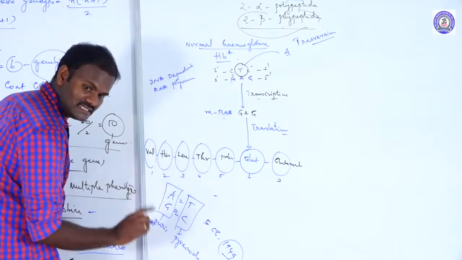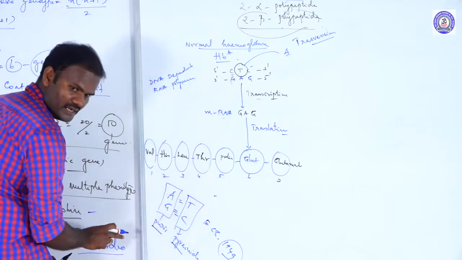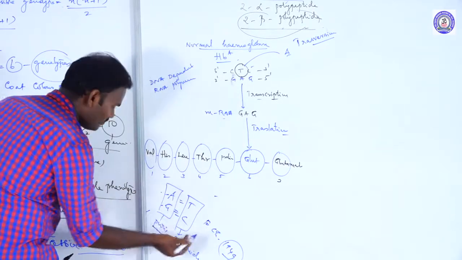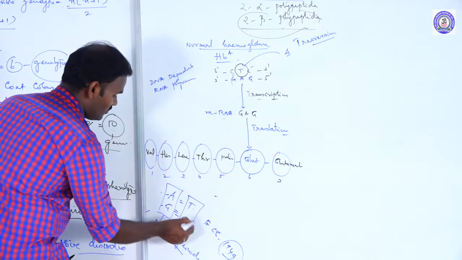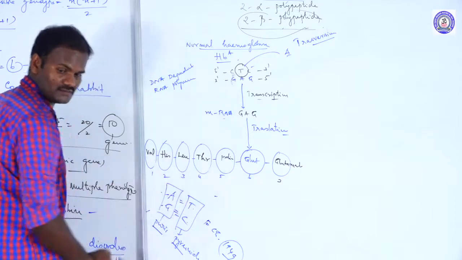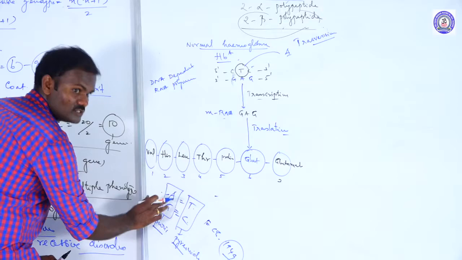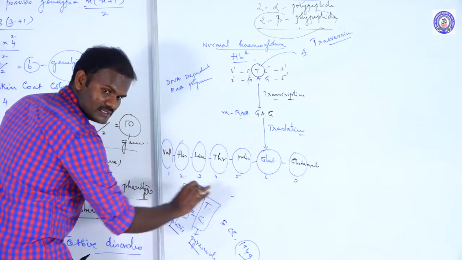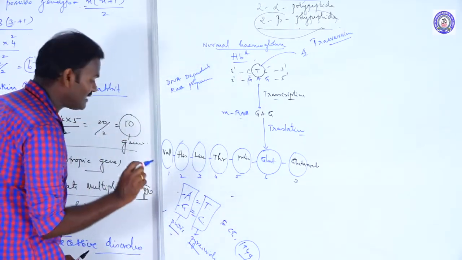Then what's called transition? A purine or pyrimidine replaced by another purine or pyrimidine. I mean adenine replaced by another adenine, guanine by another guanine, cytosine by another cytosine, thymine by another thymine. Could you understand or not? These are called transition. Then what's called transversion?